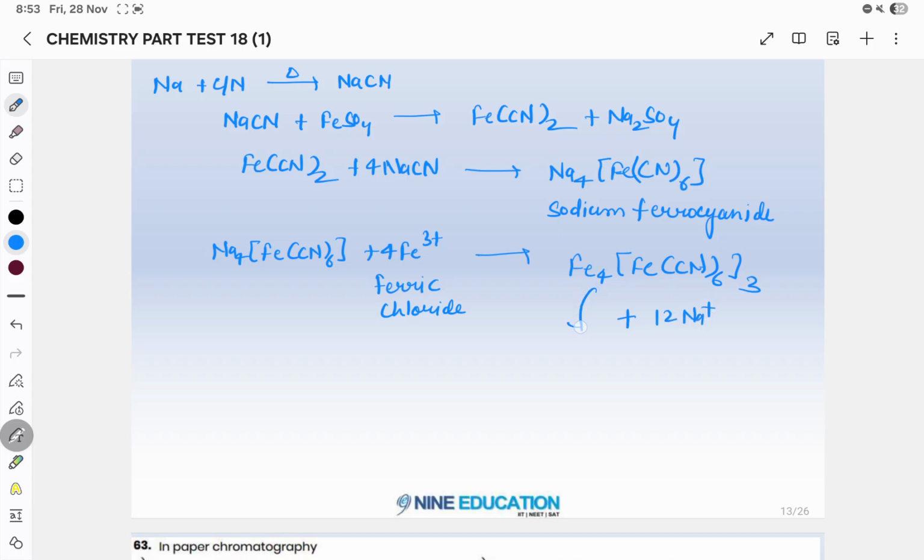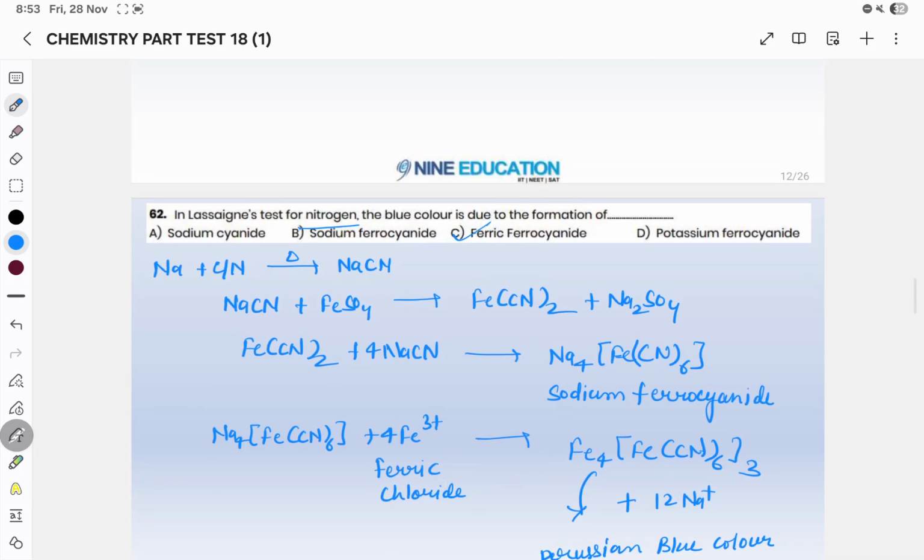This will contain Prussian blue color. What is its name? Ferric ferrocyanide. So what will be your answer? Ferric ferrocyanide.